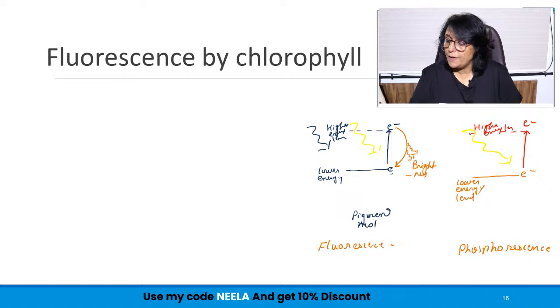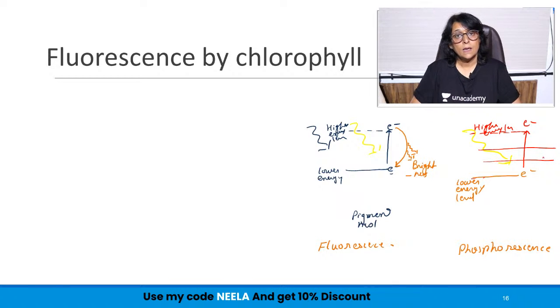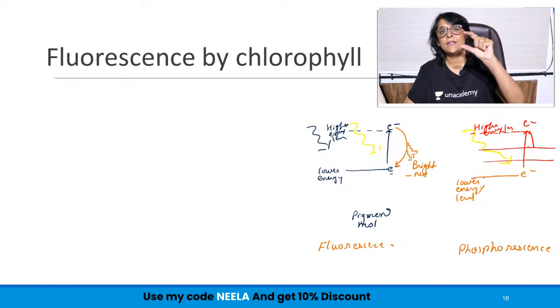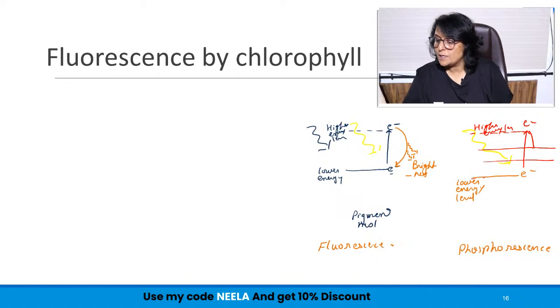Now, between the higher energy level and the lower energy level, there is a transition band. This electron comes back and gets trapped in this transition band. So what is happening?